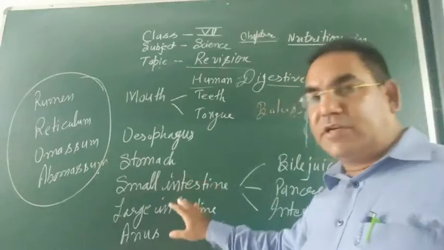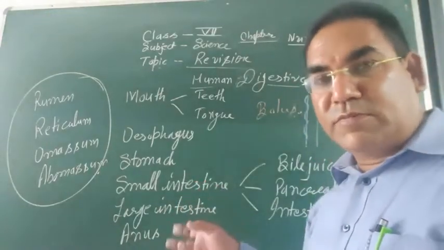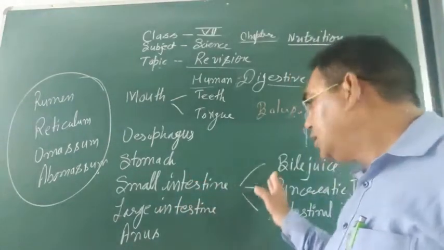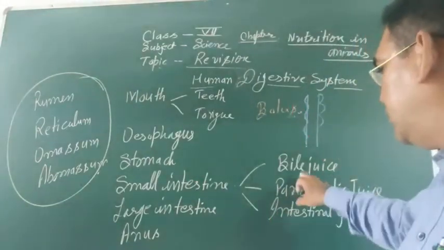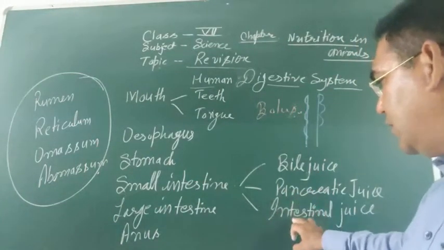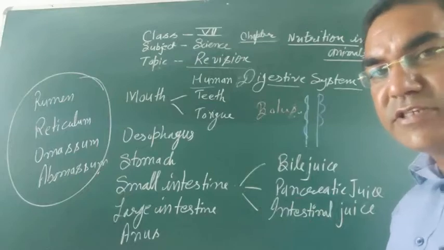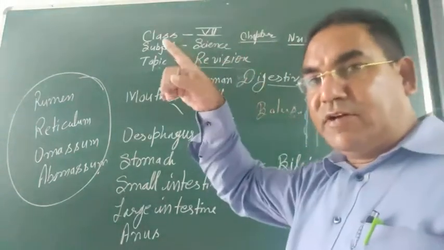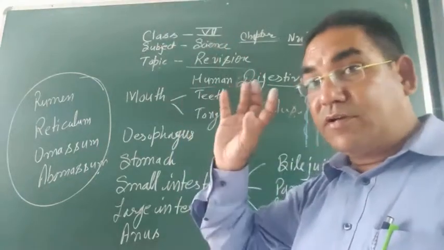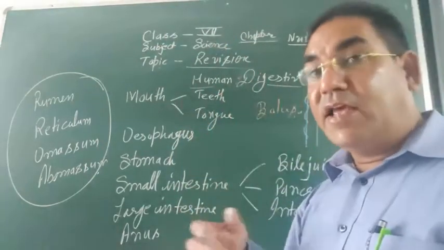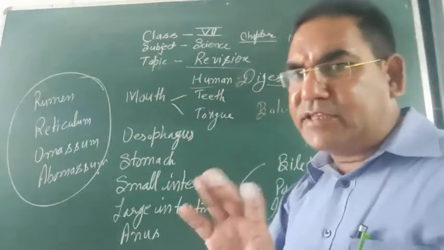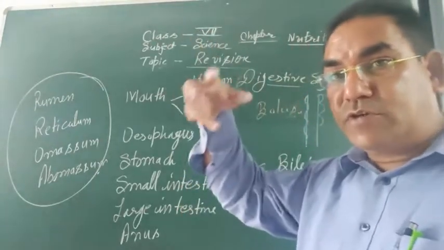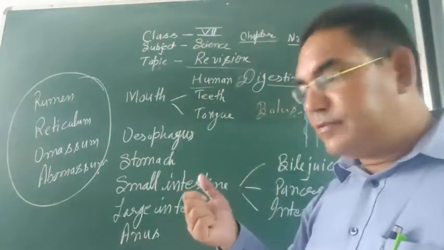Now food enters into the small intestine. In the small intestine there are 3 glands: bile juice, pancreas and intestinal glands. Bile juice is produced by the liver, and this bile is stored in the gallbladder.